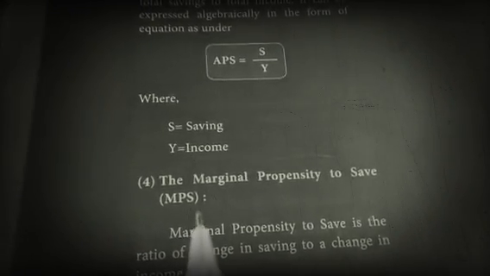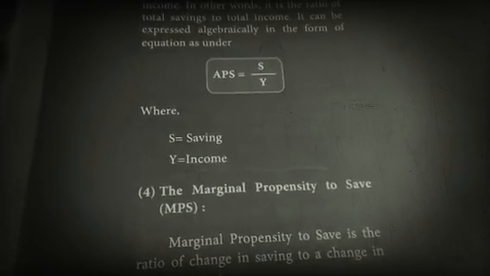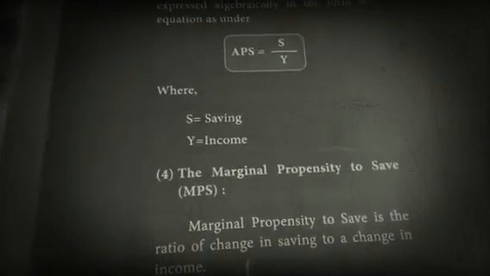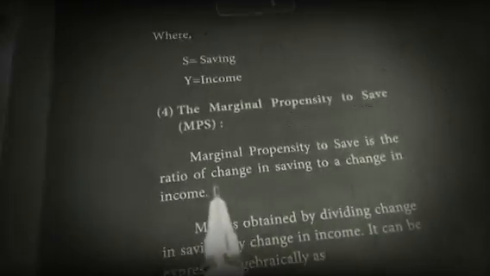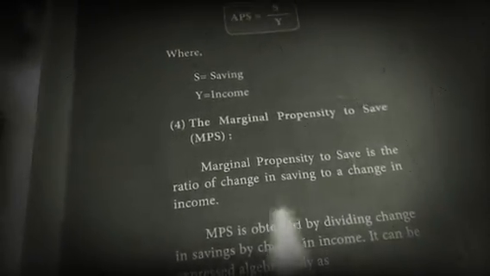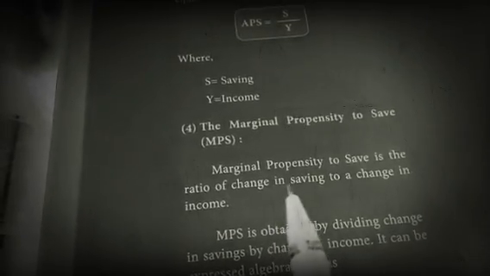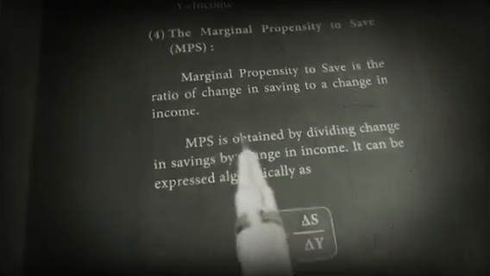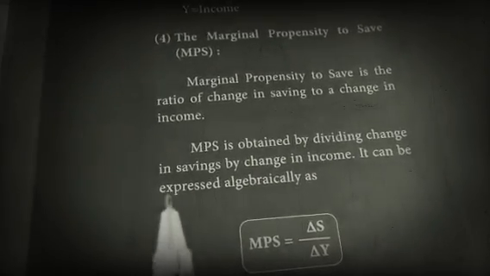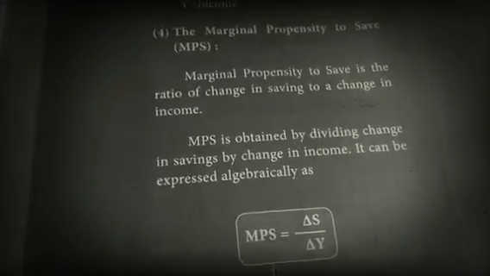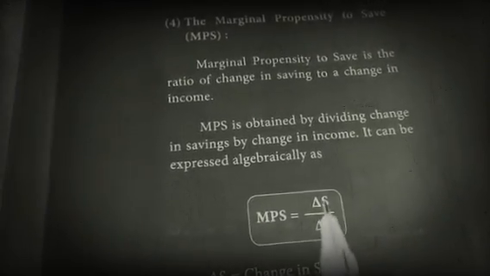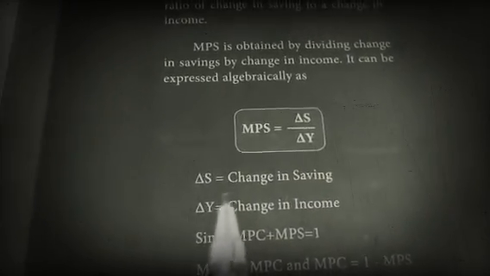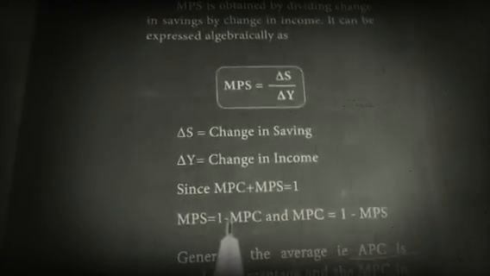Like that, the marginal propensity to save, like the marginal propensity to consume, is the ratio of changes. The marginal propensity to save is a ratio of change in saving to change in income. It is obtained by dividing change in saving by change in income. MPS is equal to change in S by change in Y.